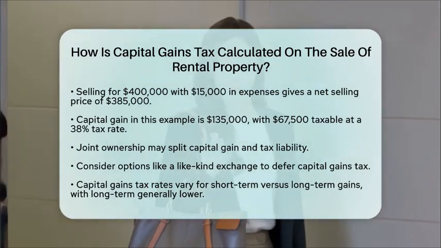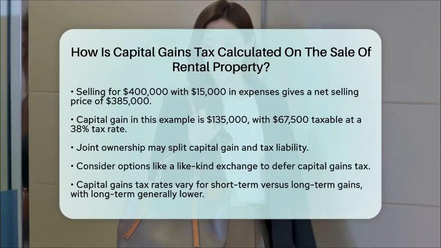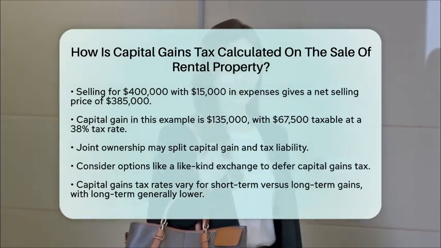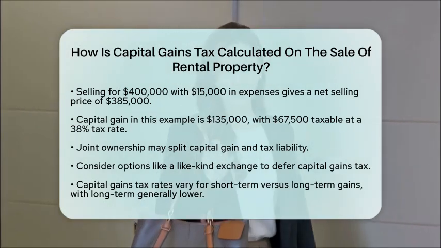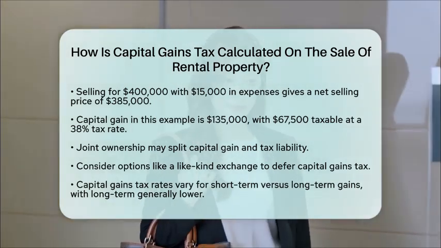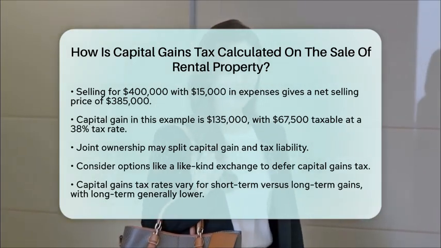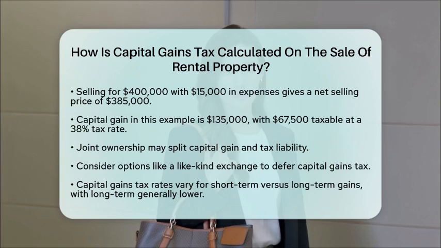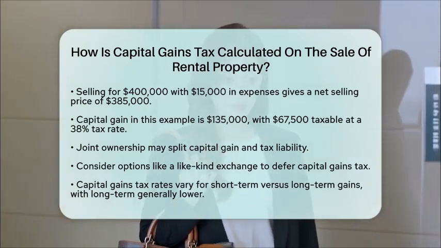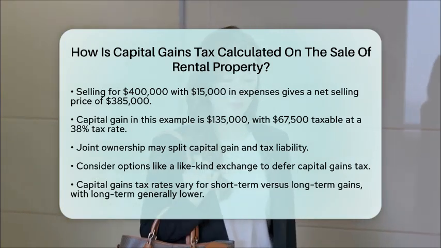Lastly, remember that capital gains tax rates differ based on whether the gain is short-term or long-term. Long-term gains, which apply to properties held longer than 1 year, are generally taxed at a lower rate. Understanding how capital gains tax is calculated on the sale of rental property can help you make informed decisions. By following these steps, you can better plan for the tax implications of selling your rental property.